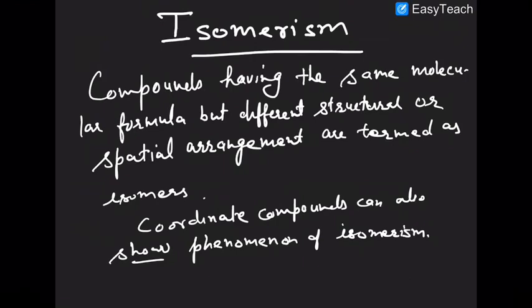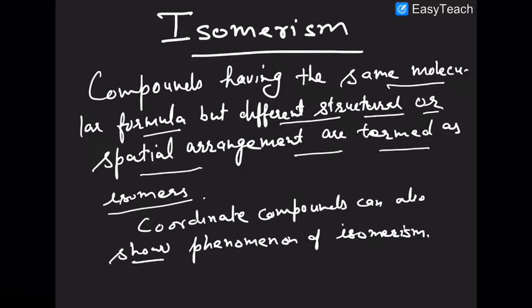Today we are going to discuss the phenomenon of isomerism in the case of coordinate compounds. As we know, compounds having the same molecular formula but different structural or spatial arrangements are termed isomers, and the phenomenon is called isomerism.